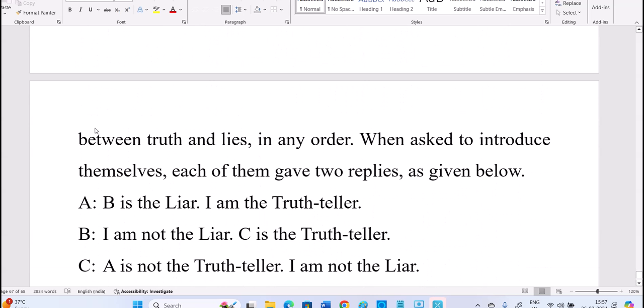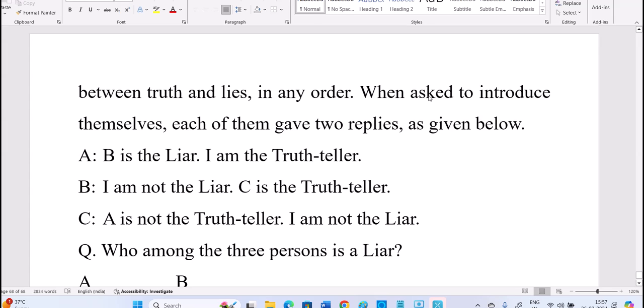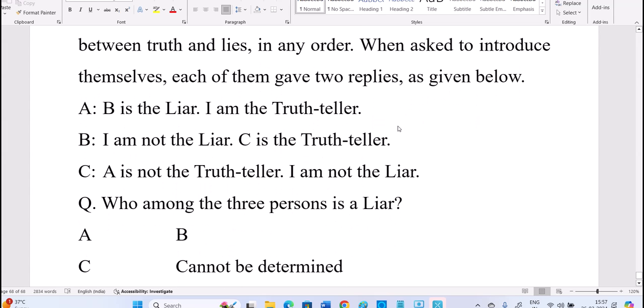Some questions ask them to introduce themselves, and they introduce themselves like this. We asked them to introduce themselves, so they said, okay, I'm doing ragging for them. They are doing self-introduction. Now they are saying that A said B is the liar, I am the truth teller. In fact, indirectly they are ragging me, and now I have to come out with a counter.